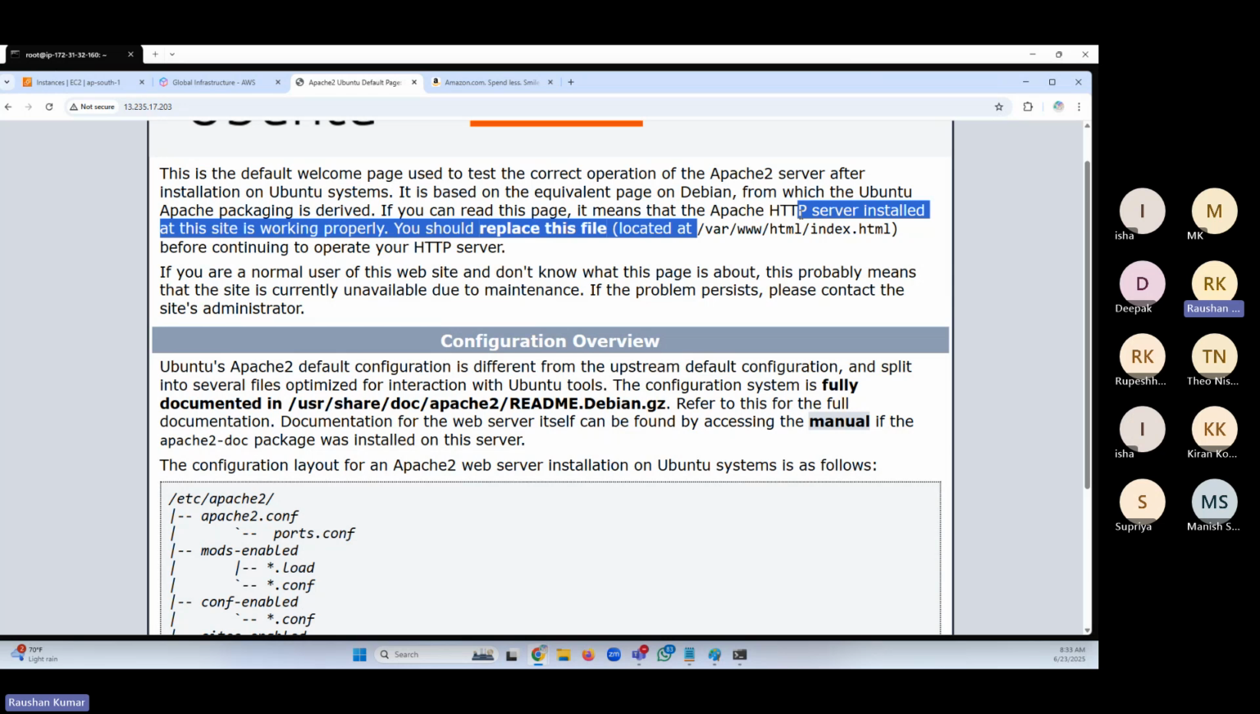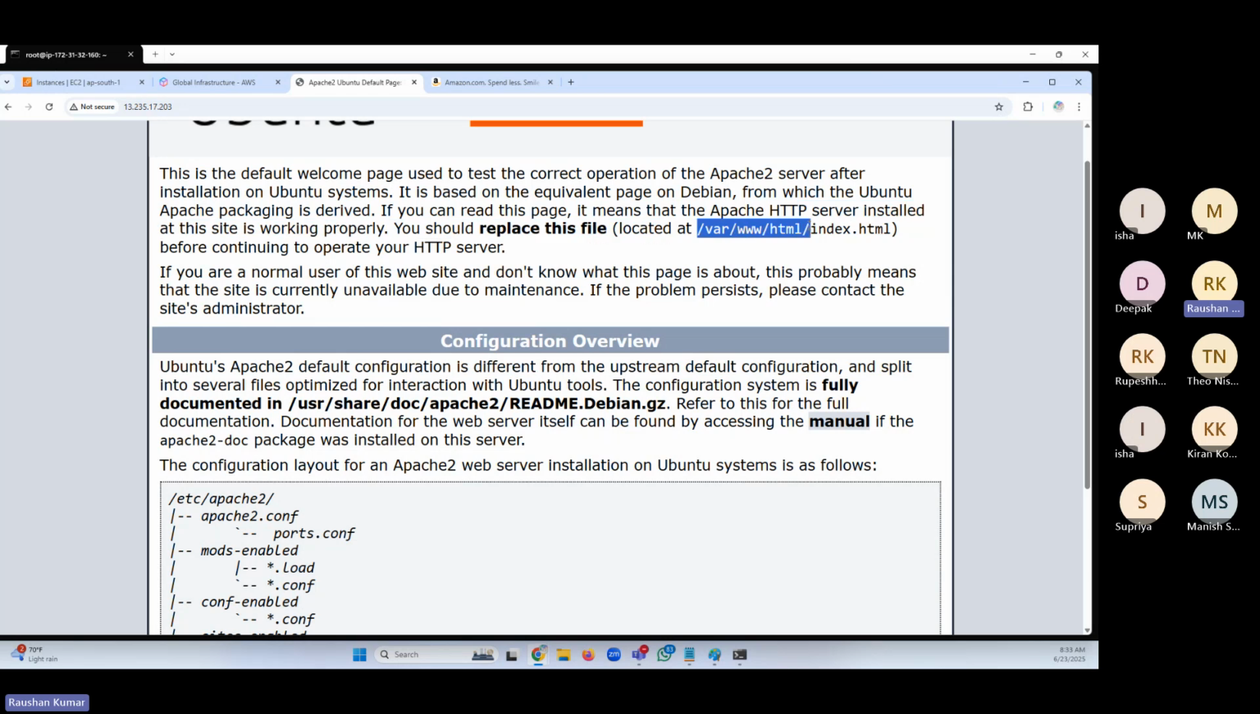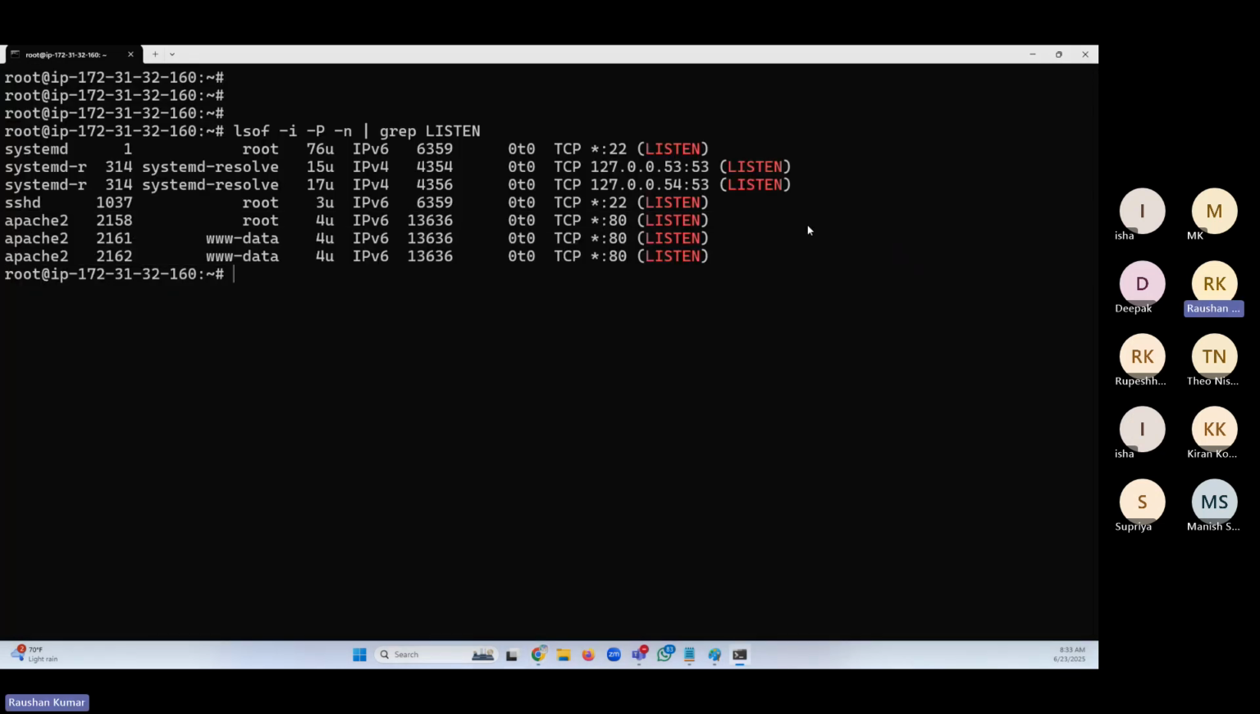Let me do cd to this. cd is change directory. I would like to go to this. Which directory am I in right now? pwd, present working directory. I am in the root directory. I would like to change my directory, cd.